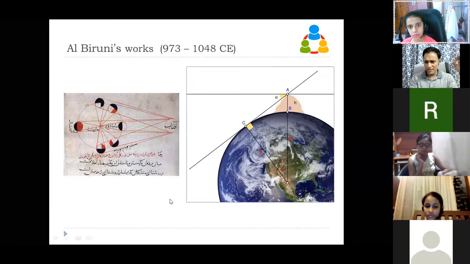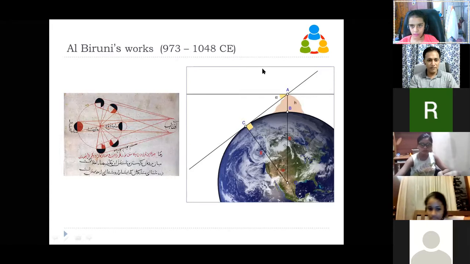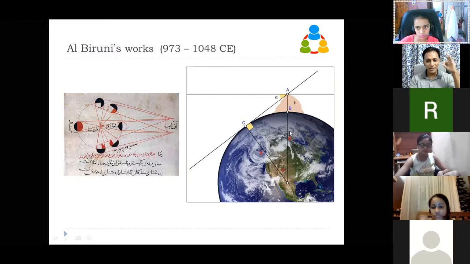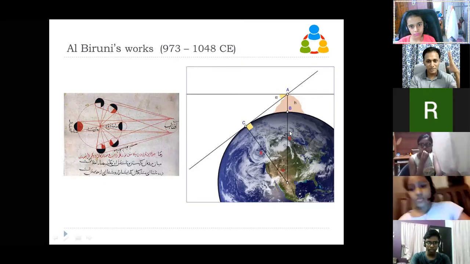Is there anyone who is studying in class 11 or 12 here? Anyone in class 11 or 12? Yeah. So what is the name? Okay. Can you just make an attempt? Can you think of any method if you know this angle and this height? How can you calculate the radius of the Earth? Anyone who is in 11th or 12th or maybe in 10th? Can you just think? Is something triggered for you?